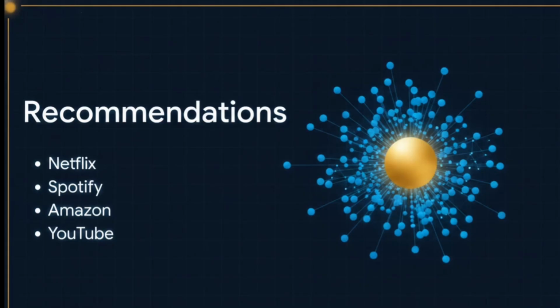This isn't just some abstract theory. These precise maps of meaning are exactly what power the recommendation algorithms for the platforms we use every single day. Netflix, Spotify, Amazon, YouTube, they all rely on this similarity. They find the exact coordinates of your preferences and recommend content located right next door to it.